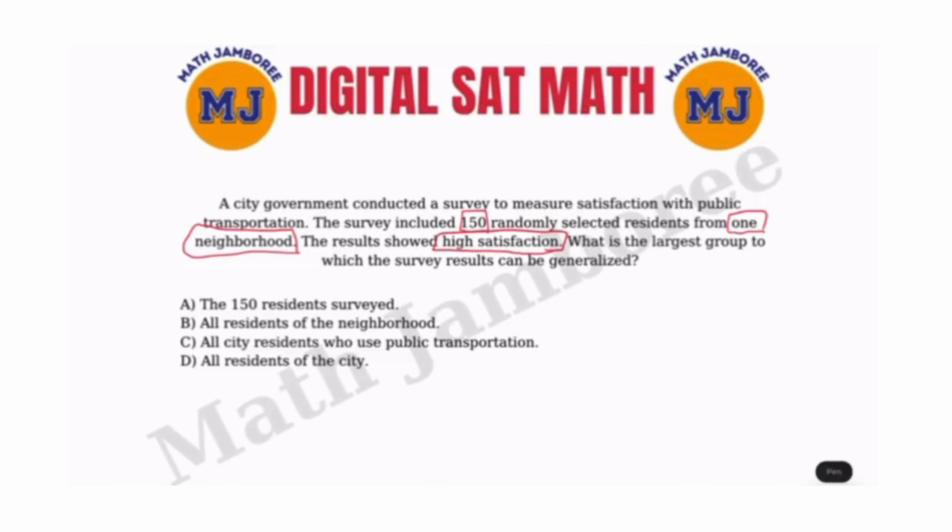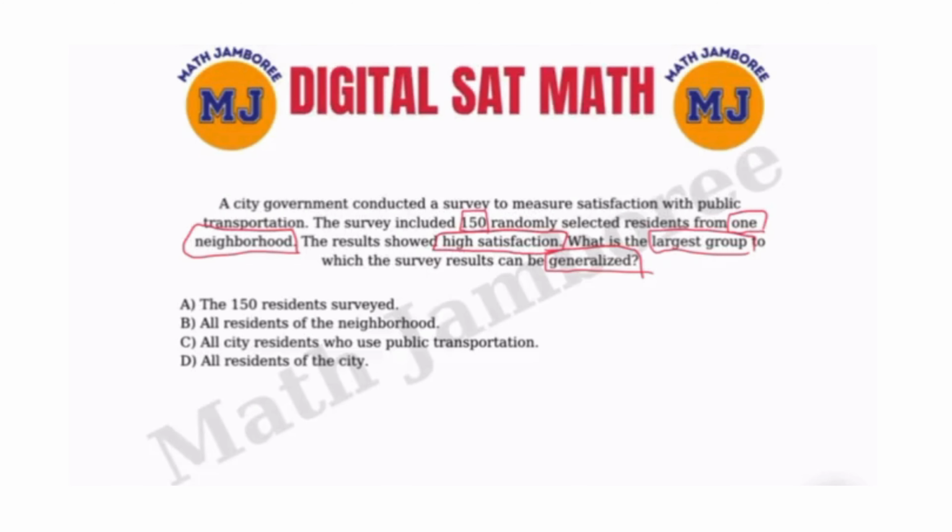What is the largest group to which the survey results can be generalized? Largest group is very important in this context, and generalized is also very important. So there's a survey where 150 random residents were selected, specifically from one neighborhood, and the results were high satisfaction. Now the question is the largest group.